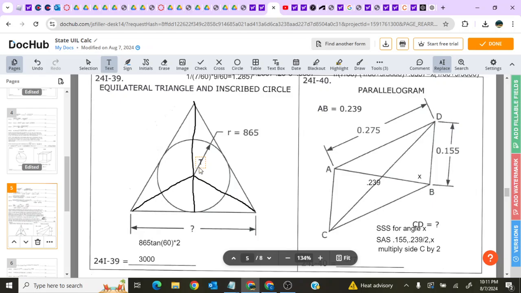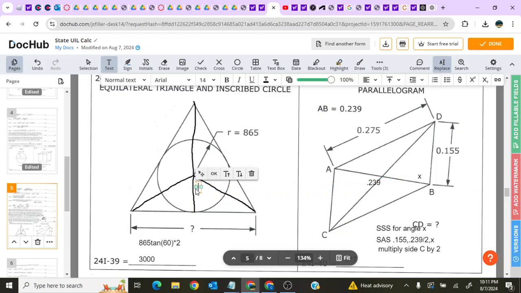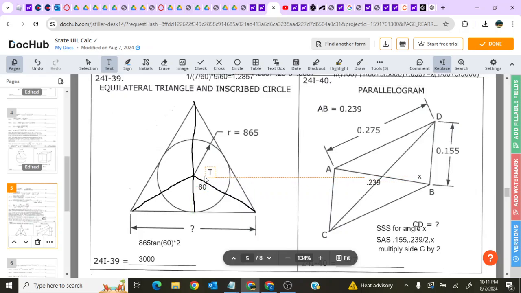There are 360 degrees in a circle. So each one of these three segments, ignore this line for now, can be cut up into 120 degrees. And then this line cuts that in half to form 60 degrees. So this is a 60-degree angle. And now once we have that, the problem becomes way easier. Tangent of your 60 degrees times your adjacent gets you your opposite. And then multiply by 2 to account for this side as well. Do that, you get a value of 3,000.